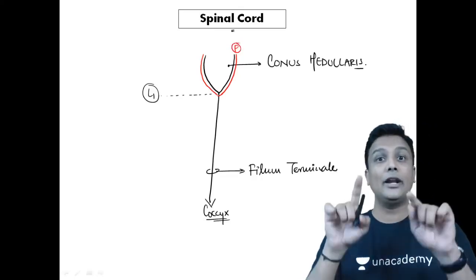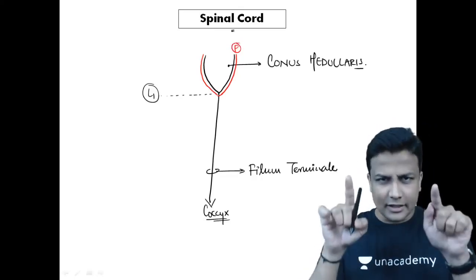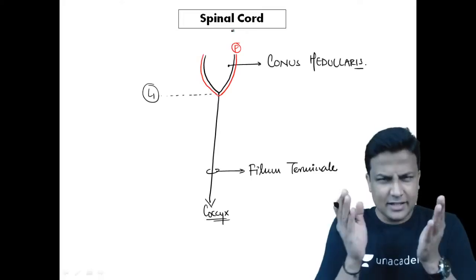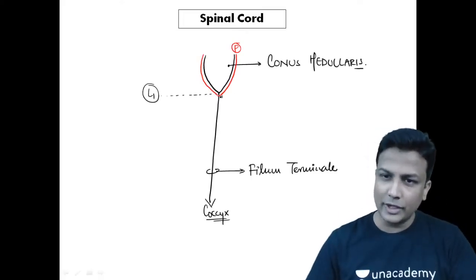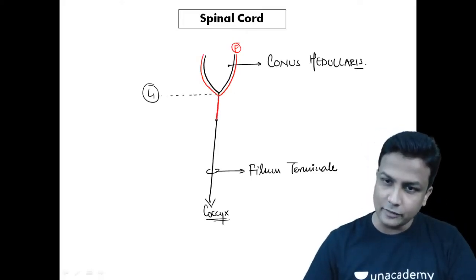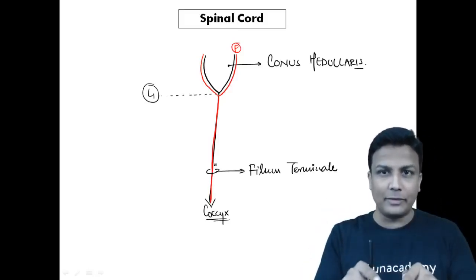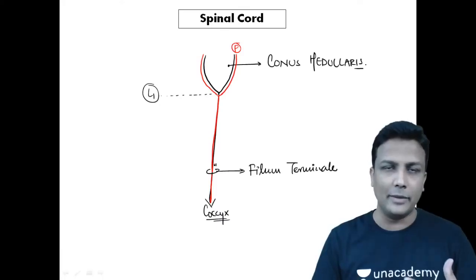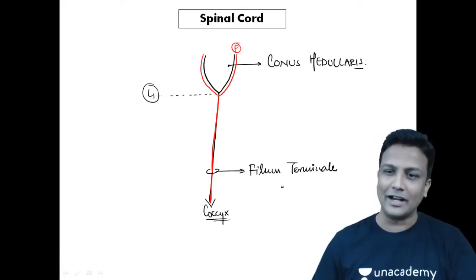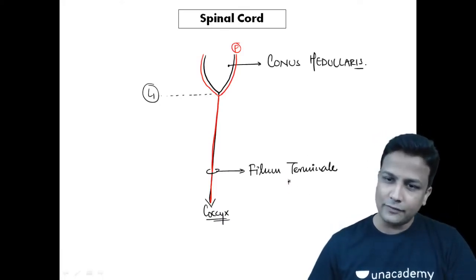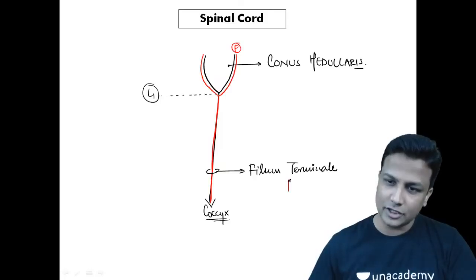Now what is going to happen to this pia mater, guys? Yes, this pia mater will come down to the end. Is it just stopping there? No, it's not going to stop there, guys. This pia mater will actually continue down, continue down further, and yes, it will be going all the way up to the coccyx. That is a further extension, or I can say a modification, of the pia mater, and that itself is nothing but the filum terminale. So what is filum terminale? It's nothing but an extension, or we can say a modification, of the pia mater.